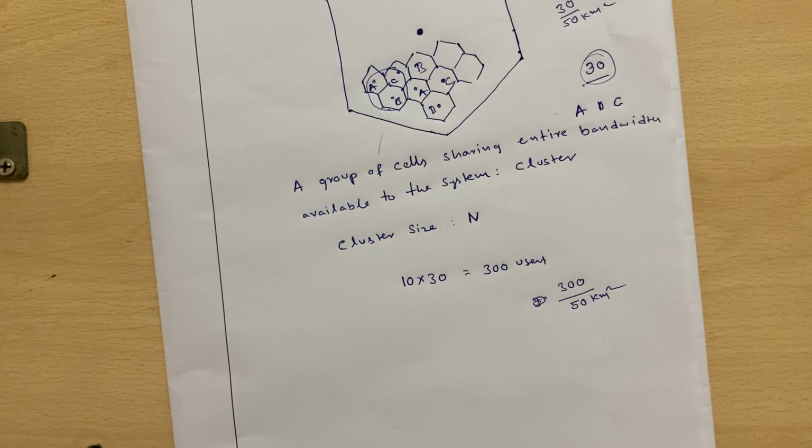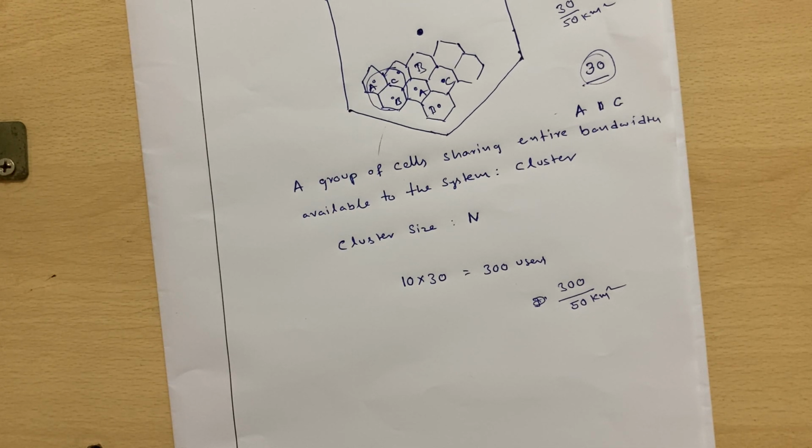The other way is this. Here we have divided the entire spectrum into only three parts, right? If I divide the entire spectrum into 8 parts, then my cluster size will be 8, because I have divided the spectrum into 8 parts.